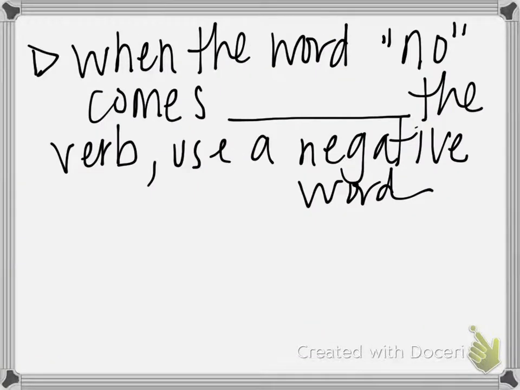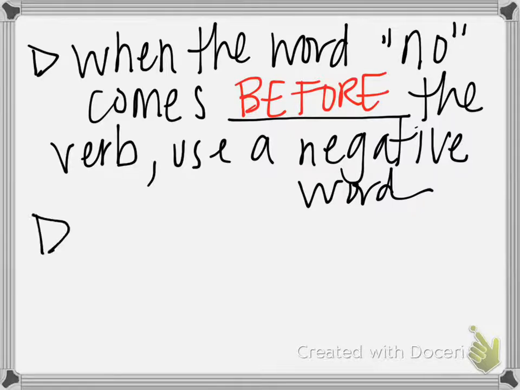Also, when the word no comes before the verb, you must use a negative word after that as well. Now, this is what we call a double negative.